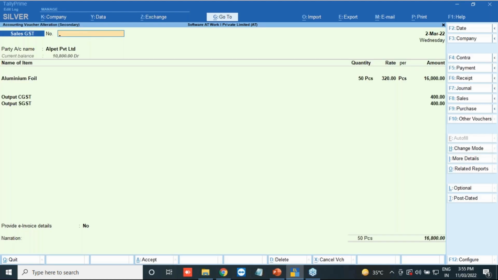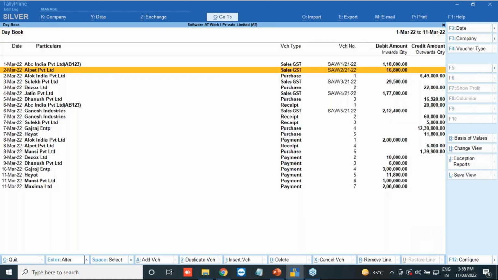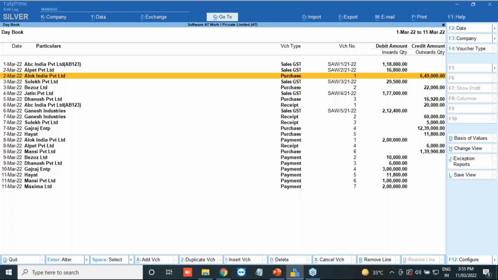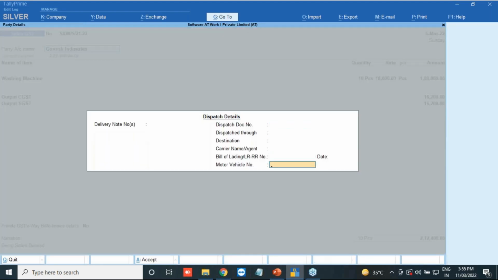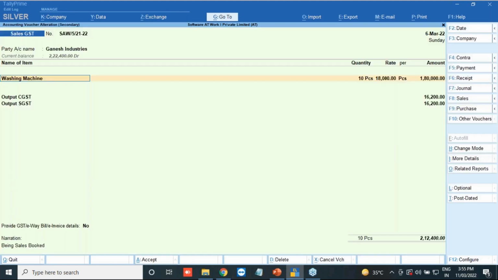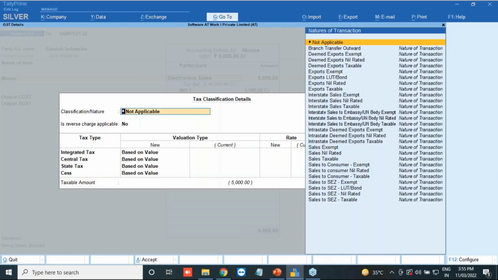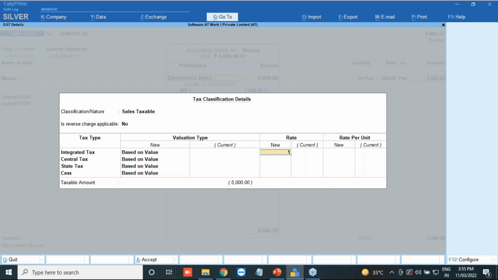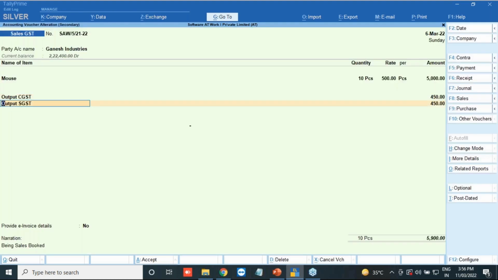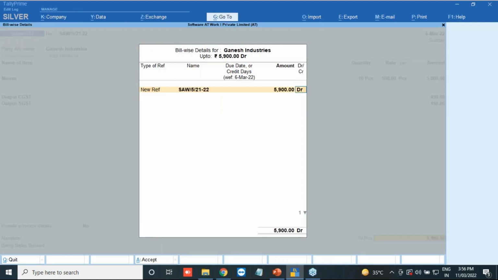So this is how the trail of each and every user is tracked: what change he has made and at what time, everything will come. One more piece of information we will track and see. Suppose this is sales invoice number 5. Here we will change the stock item name. Instead of washing machine, we will give a mouse, 10 pieces, at 500. And here I will say sales taxable 18%, so my taxes will come automatically. You can see this information, and I will make the change.